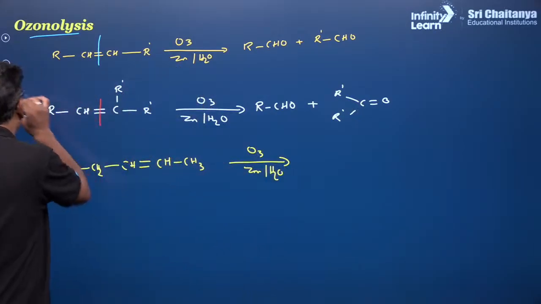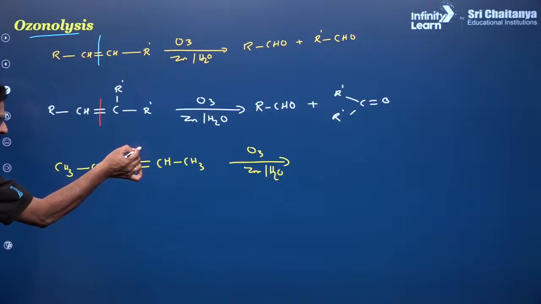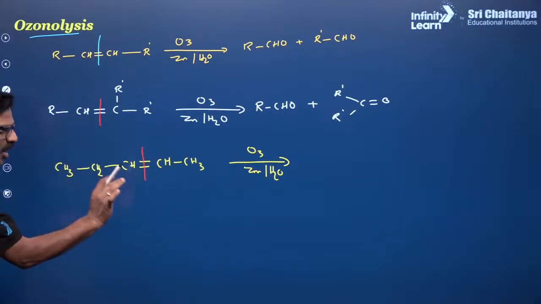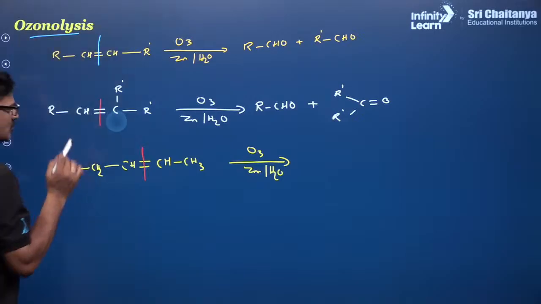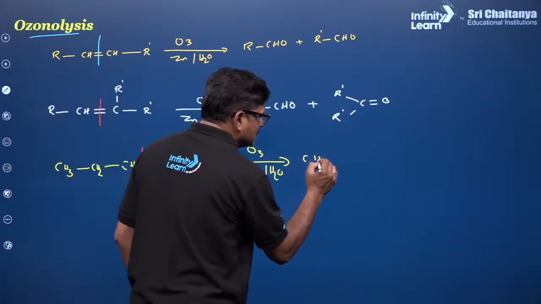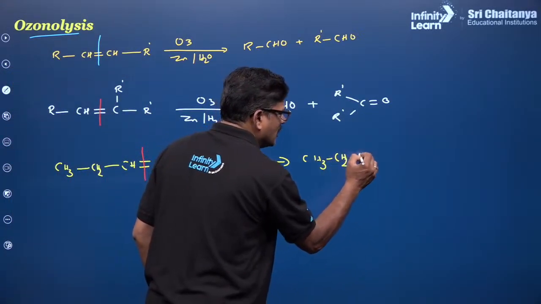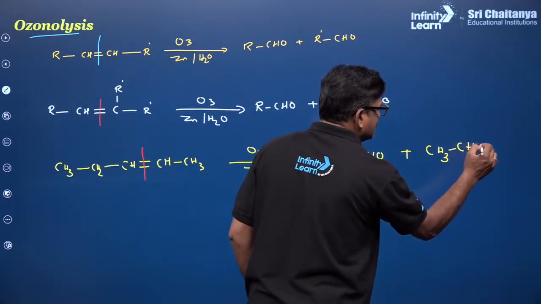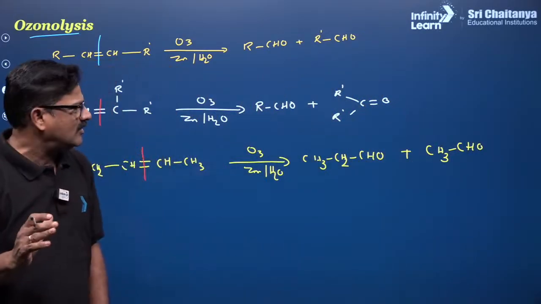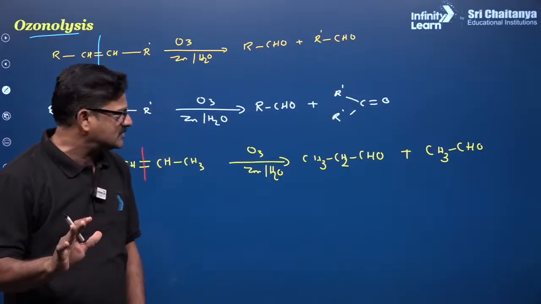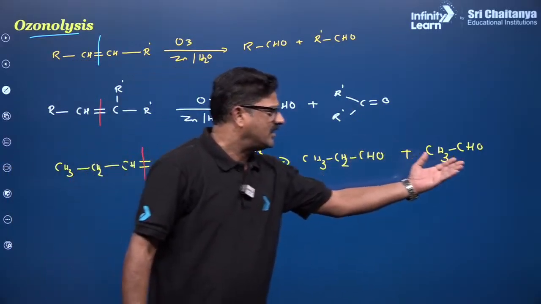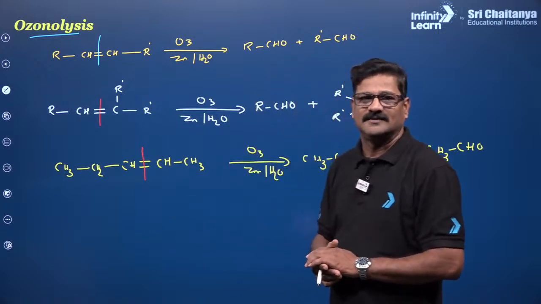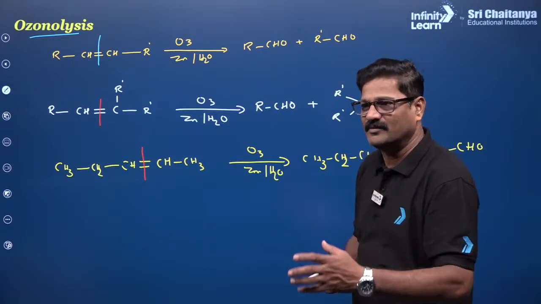Simply you can break it here. Where the double bond is, break it and put oxygen. You are going to get CH3CH2CHO, and CH3CHO like this. So an alkene on ozonolysis gives propanal and ethanal. So what could be the alkene? So you can write its name as well.